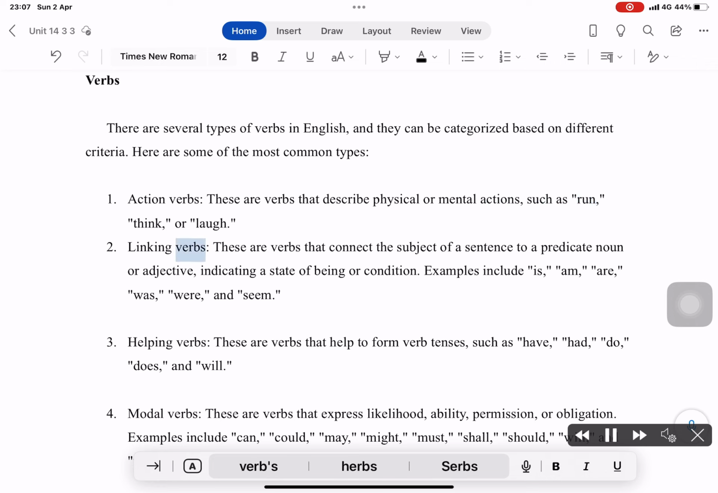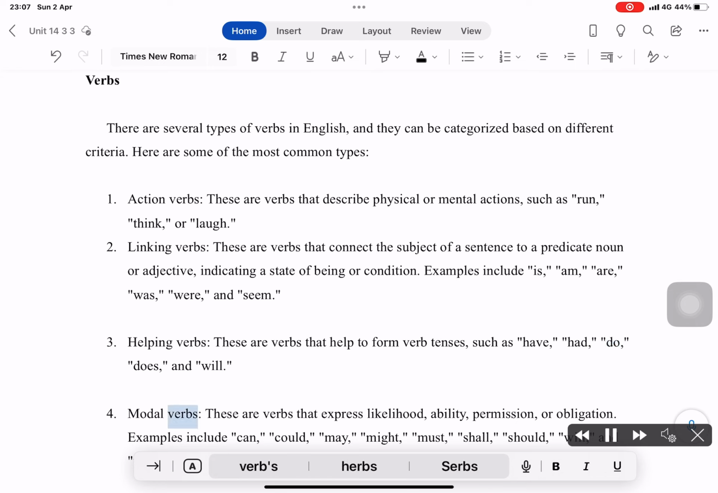Linking verbs. These are verbs that connect the subject of a sentence to a predicate noun or adjective, indicating a state of being or condition. Examples include is, are, was, were, and seem. Helping verbs. These are verbs that help to form verb tenses, such as have, had, do, does, and will.